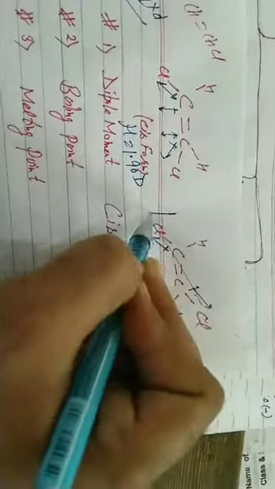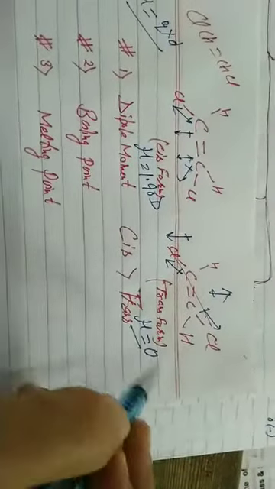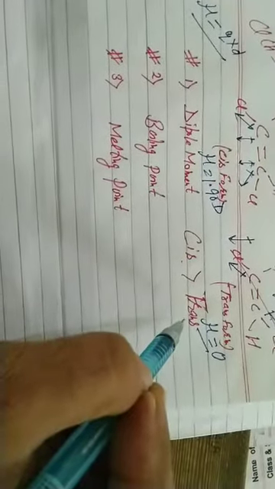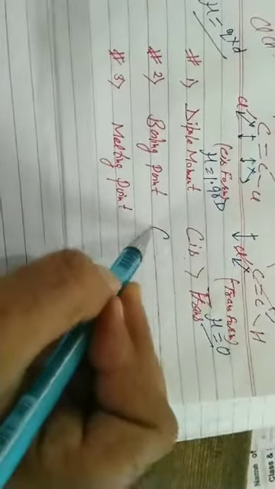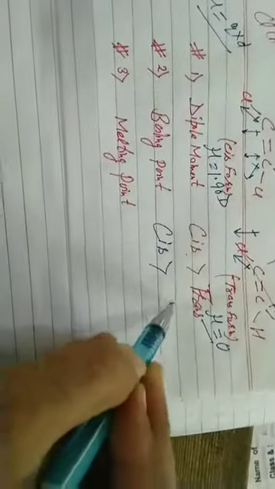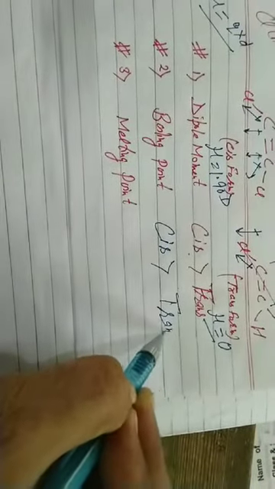Friends, again carbon-chlorine, Cl. In this case, what happened? The dipole moment of one bond opposes the dipole moment of another bond, resulting in a net dipole moment equal to 0. That's the reason the dipole moment of the cis form is more than the trans form. Boiling point, students, again the cis form has a higher boiling point than the trans form. Again same reason, because of its higher dipole moment.